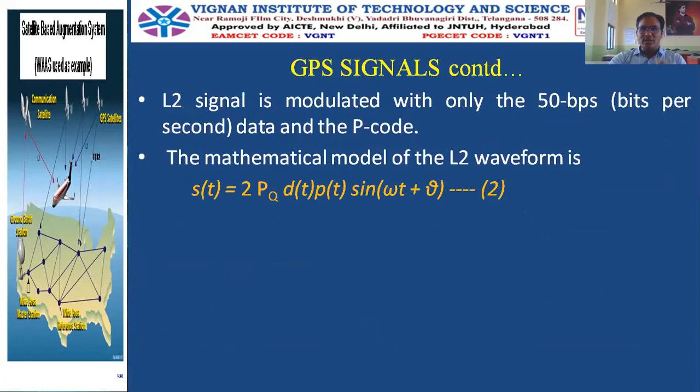Next, mathematical model of the L2 signal. L2 signal is also modulated with a 50 bits per second data stream and the P code. L1 is modulated with the C/A code and P code, and L2 is only with the P code. And the mathematical waveform is this: 2 times PQ, that is the quadrature phase component power, D of t the data bit stream, P of t the P code, sin omega t plus V. Omega is the angular frequency, V is the phase shift, the expected phase shift.